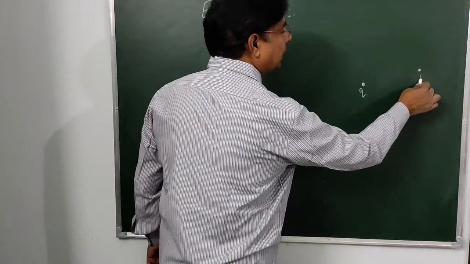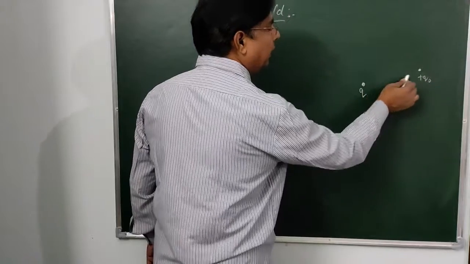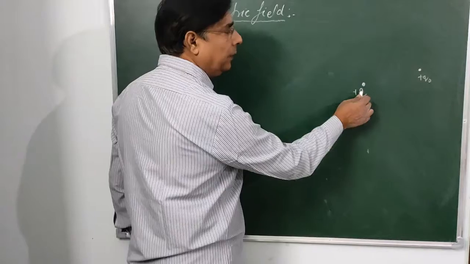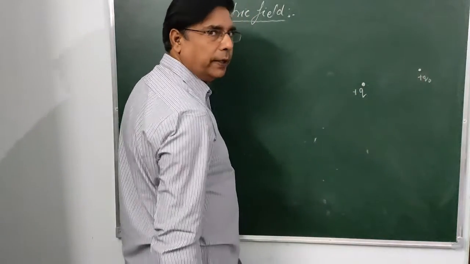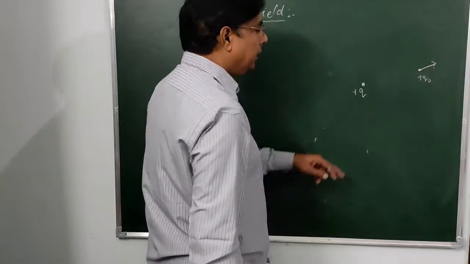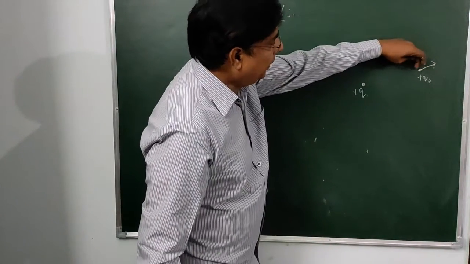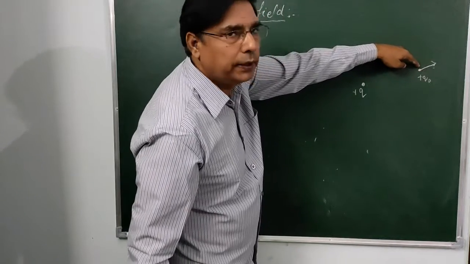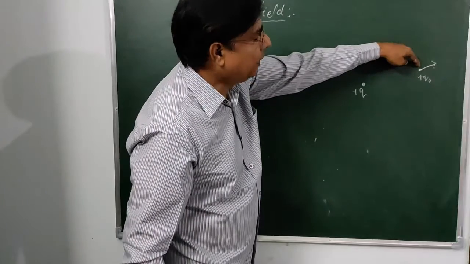Suppose we have the test charge Q naught here, and these two charges have the same nature, positive, positive. Therefore, this test charge will be repelled in this direction. So it shows that there is an effect of this charge at this point where the test charge is placed.